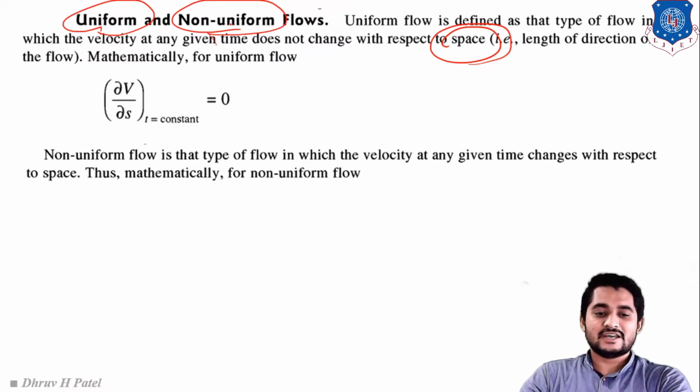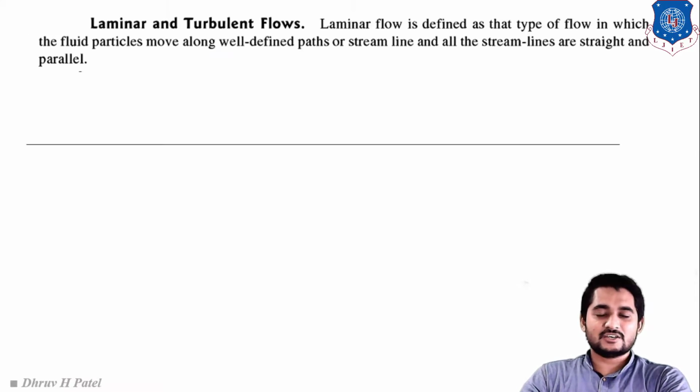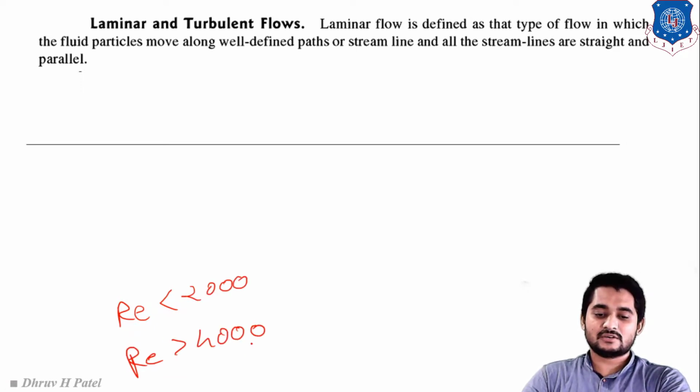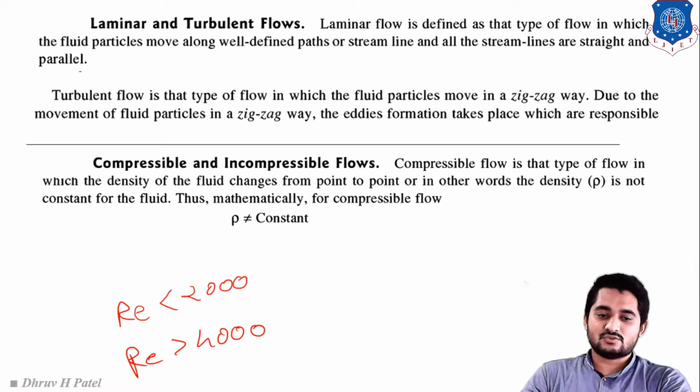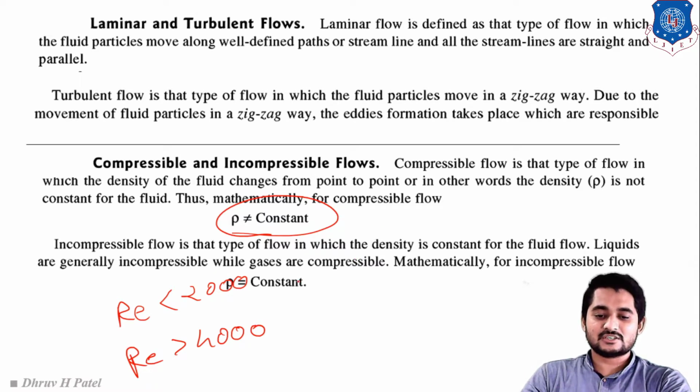Clear, students? Next one is laminar and turbulent. For laminar flow, you have to remember the Reynolds number must be less than 2000, and for turbulent flow the Reynolds number must be greater than 4000. Clear? Next one is compressible and incompressible. For compressible flow, density is not constant, and for incompressible flow, density is constant. Clear?